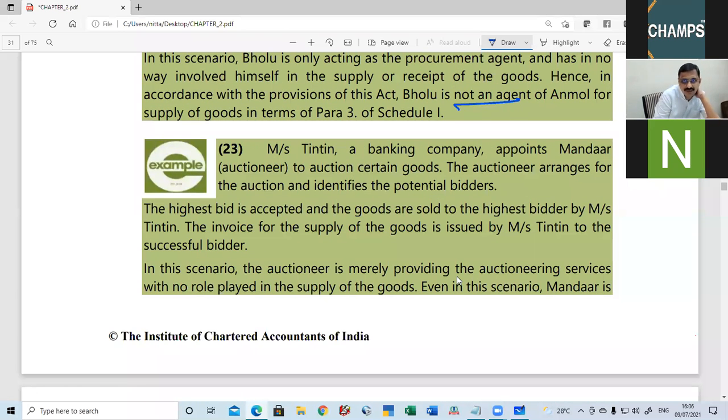Titan, a banking company, appoints Mandar to auction goods. The auctioneer arranges for the auction and identifies the bidders. Goods are sold to the highest bidder. The invoice is issued by Titan, the principal. Titan is the principal. Will Schedule 1 come into play or not? Yes or no? If the invoice is issued in the name of the principal, will Schedule 1 be applicable or not? No, sir. Schedule 1 won't come into play.